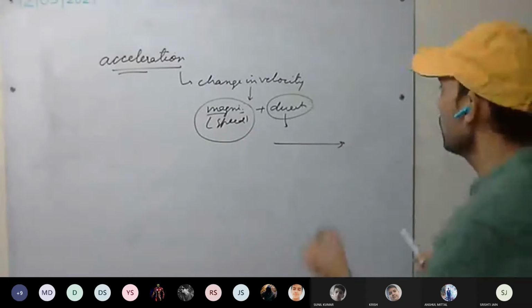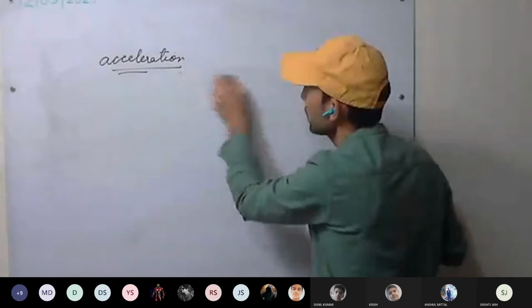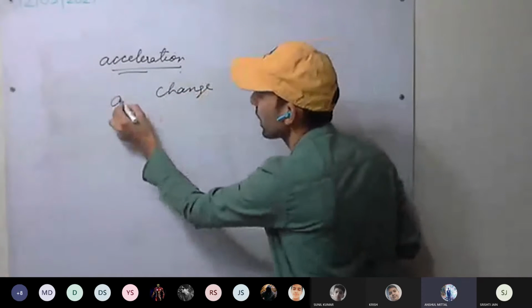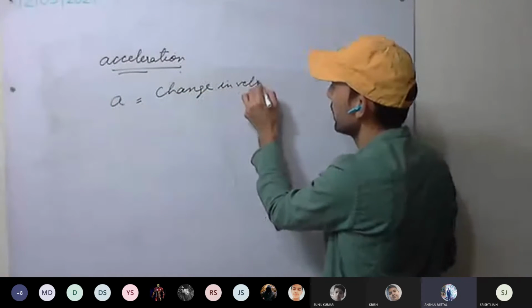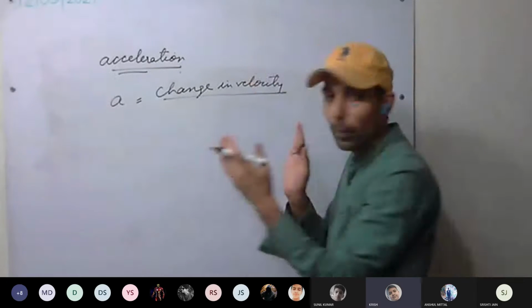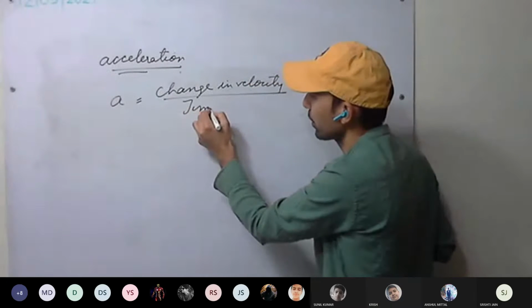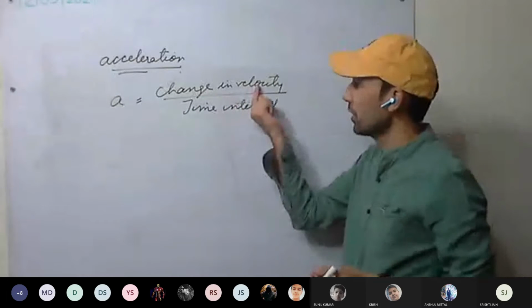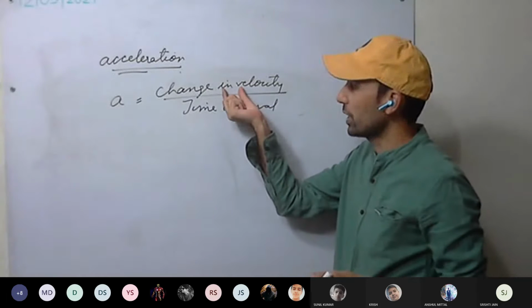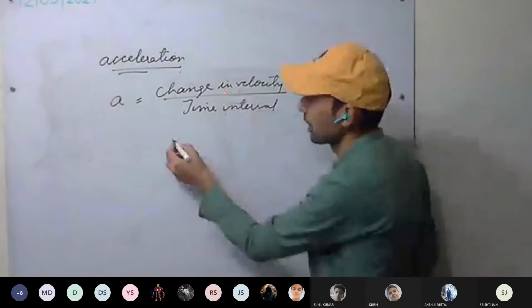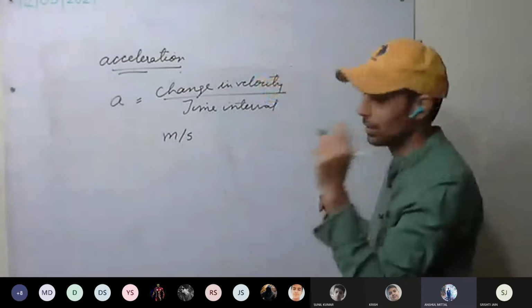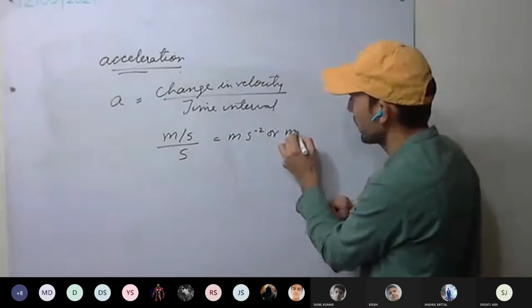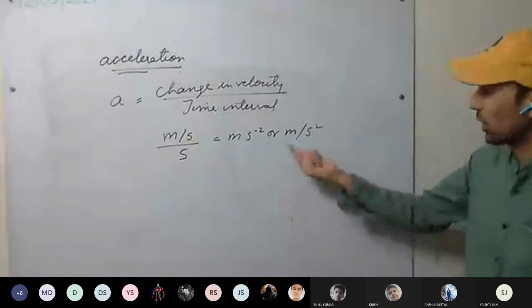Okay. So what was the definition of acceleration? Change in velocity upon time interval. Change in velocity, and in how much time interval this change has taken place? Time interval. Okay. Change in velocity divided by time interval. What will be the unit of change in velocity? Meter per second, upon second. Okay, it will be meter per second square. This as well we can repeat: meter per second square.